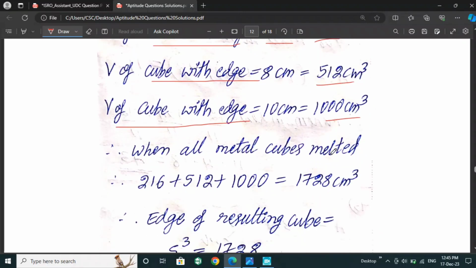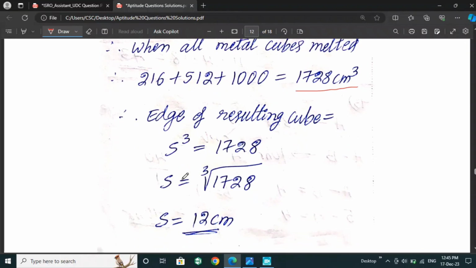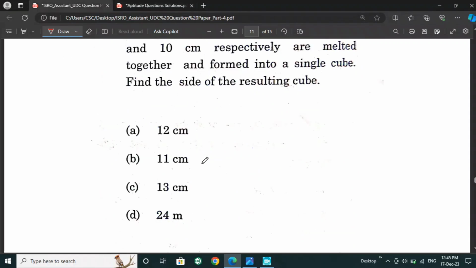So when all the metal cubes are melted, after adding we get 1728. Then for the edge of the resulting cube, s cube equals 1728. After calculating we will get s as 12 centimeter. So 12 centimeter is the answer for this question. Option A is the right answer.